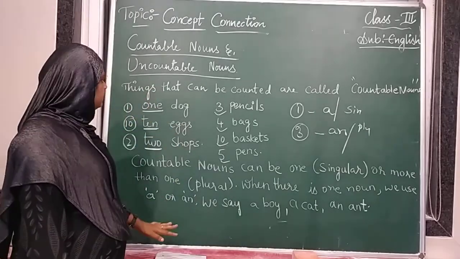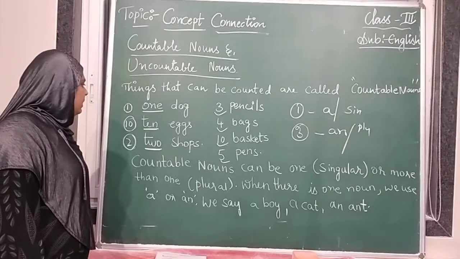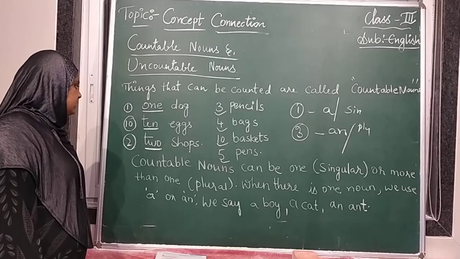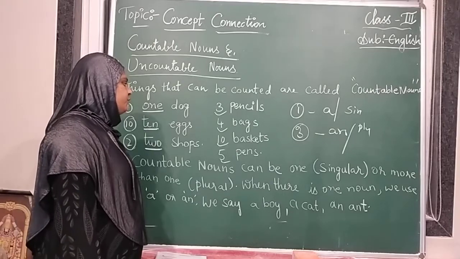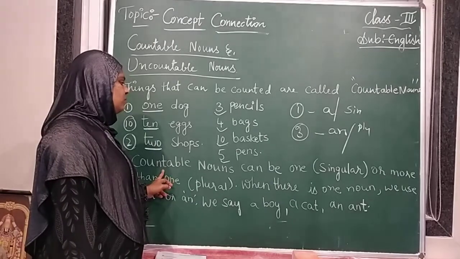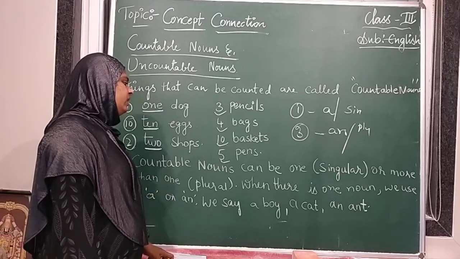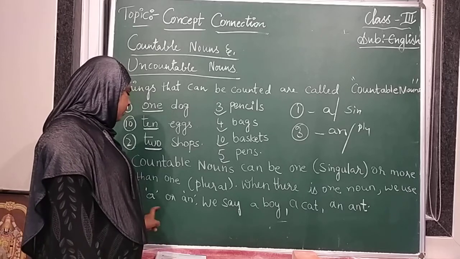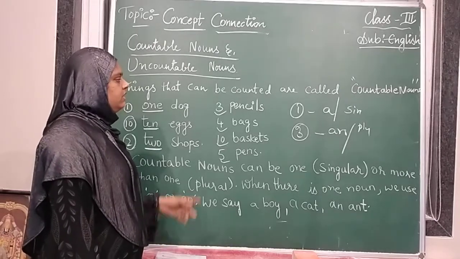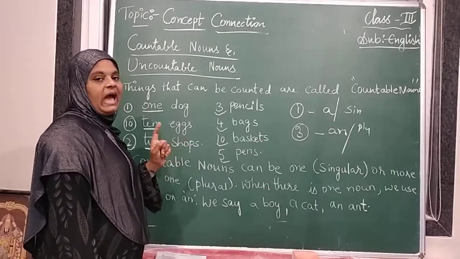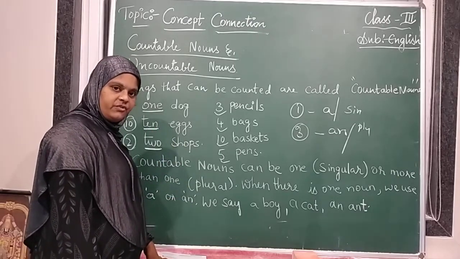So, are you clear about this? Once again I will read. Things that can be counted are called countable nouns: 1 dog, 10 dogs, 10 eggs, 2 shops, 3 pencils, 4 bags, 10 baskets, 5 pens. Countable nouns can be one, singular, or more than one, plural. When there is one noun, we use a or an. We say a boy, a cat, an ant. That is called countable nouns. Is that clear for you?